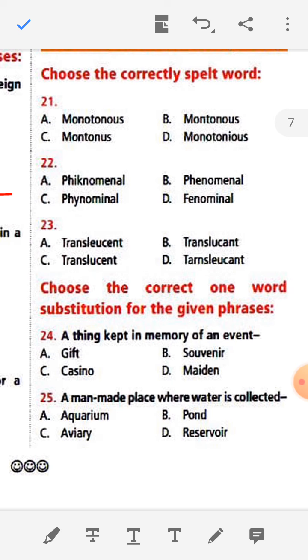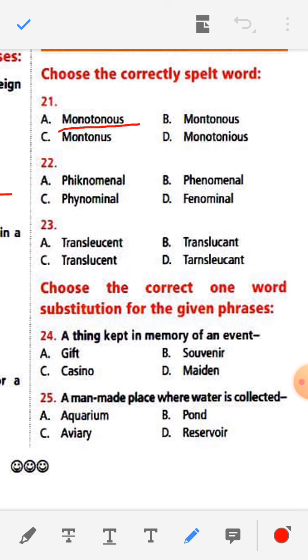The spellings: M-O-N-O-T-O-N-O-U-S, M-O-N-T-O-N-O-U-S, M-O-N-T-O-N-U-S, M-O-N-O-T-O-N-E-I-O-S. The correct spelling is A, monotonous.